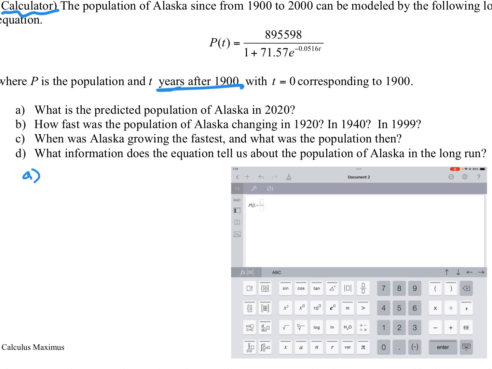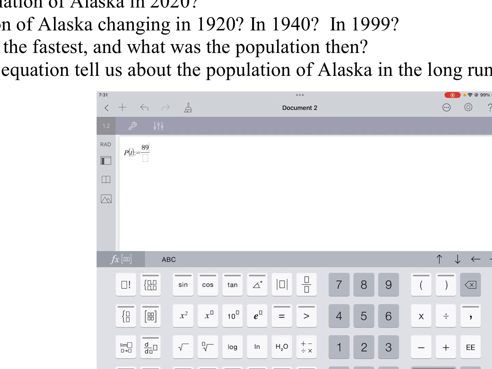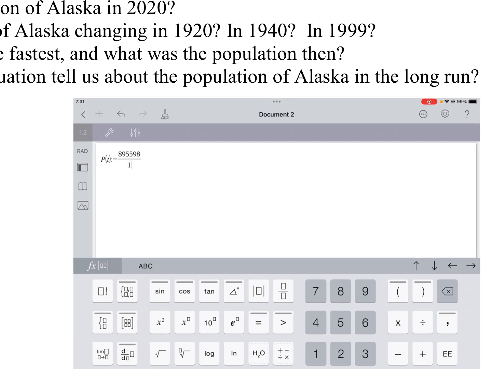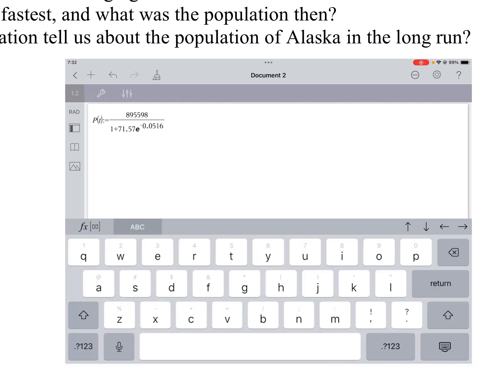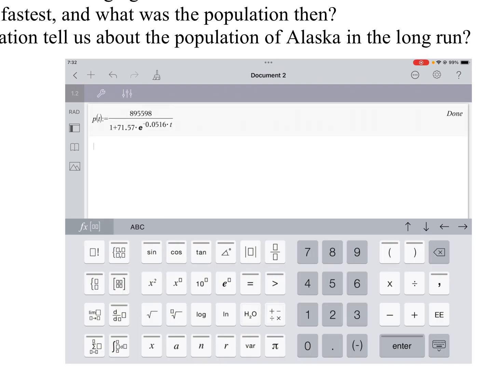We're going to type in that fraction, 89,5598 divided by 1 plus 71.57 e to the negative, don't forget to use negative, not the minus, 0.0516 t. Now I used t, so we've got to continue using t there. So it's stored in the memory.